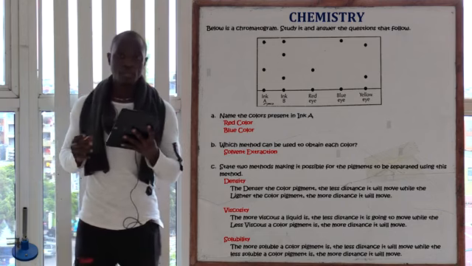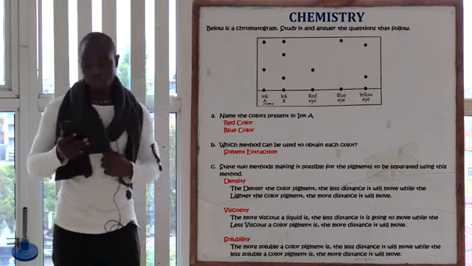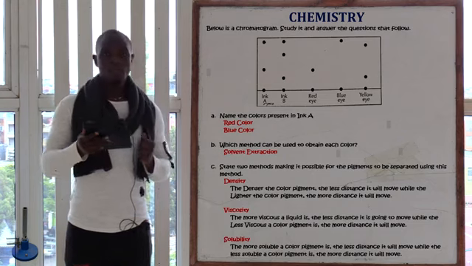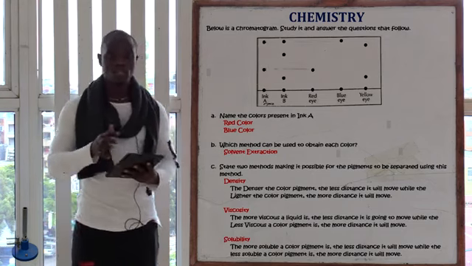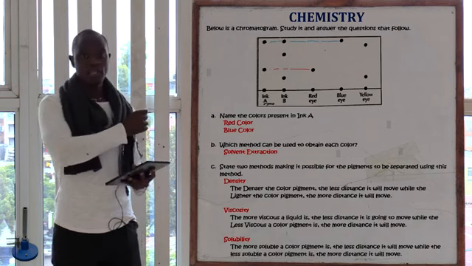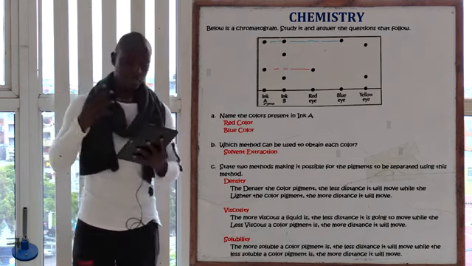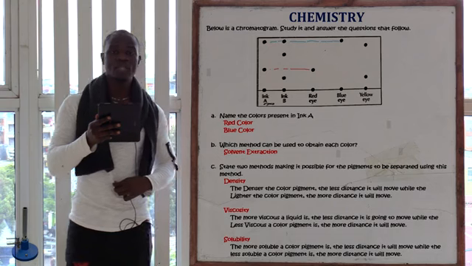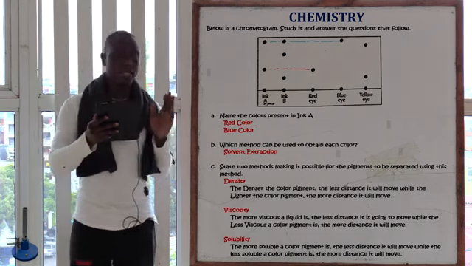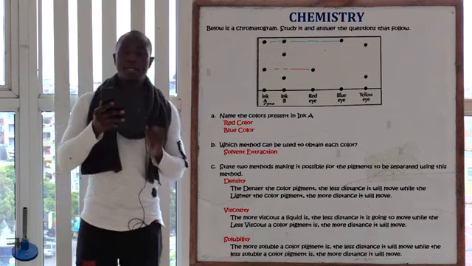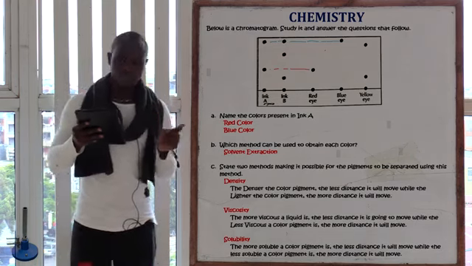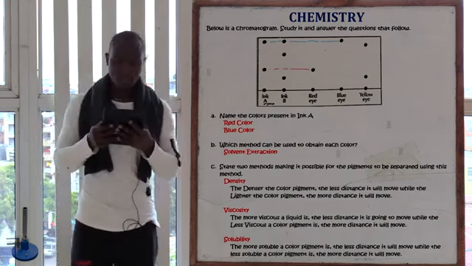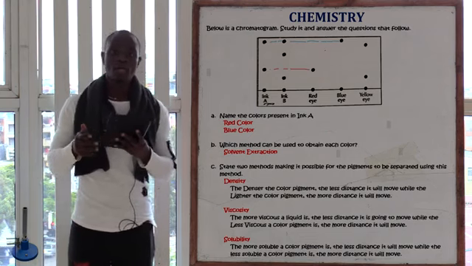So below is a chromatogram, study it and answer the questions that follow. The first question is asking, name the colors present in ink letter A. So for the colors present in ink A, we are just going to check which pigments of A are on the same line with the other pigments in the chromatogram. In this case, we see that pigment A is exactly on the same horizontal line as the red ink. So it means that one color in ink A is red, because they are on the same horizontal line, as you can see. So the next one is ink blue, the blue color.